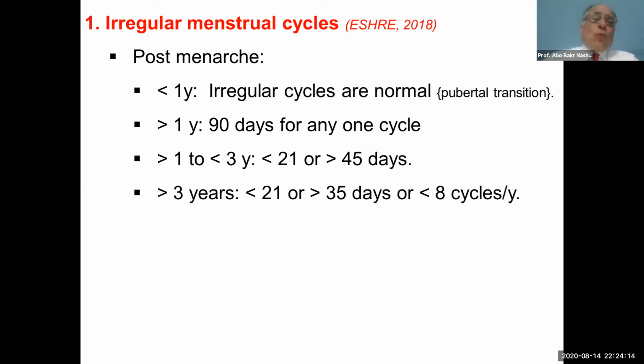Between 1 year and 3 years, if the menstrual cycle is less than 21 days or more than 45 days, it is an irregular menstrual cycle. After 3 years, if the menstrual cycle is less than 21 or more than 35 days, it is irregular. And if the number of cycles per year is less than 8, it is irregular.